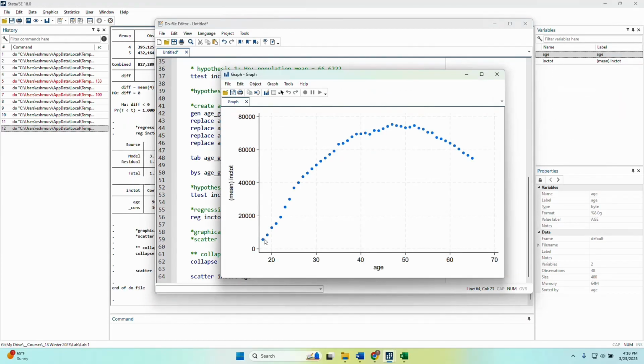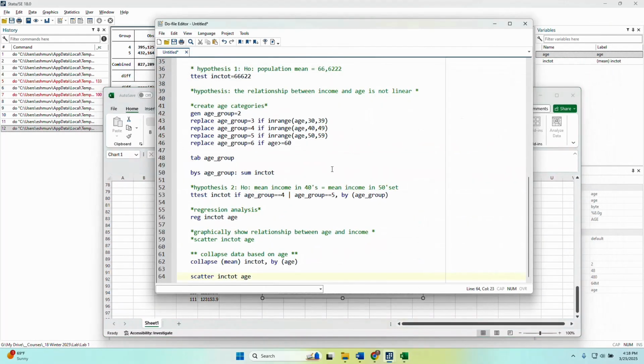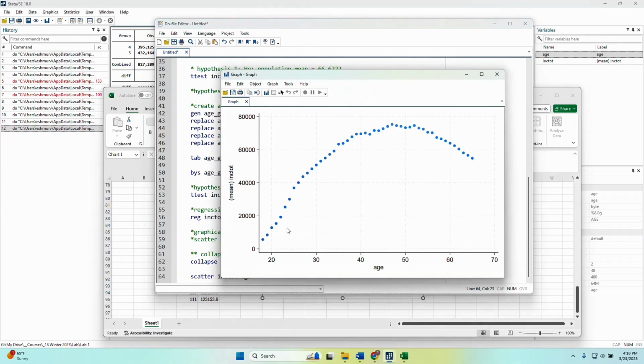So this is the expected income conditional that age is 18. Expected income conditional that age is 19. And this now is really strong evidence to suggest that the relationship between income and age is nonlinear. I can show my best fit line. Notice that this is the best fit line here that we did with our regression analysis. But that's just showing that if I were to do a best fit line for these points, it's still going to be positive, but it's not going to be a very good fit. And so this shows that nonlinear relationship.